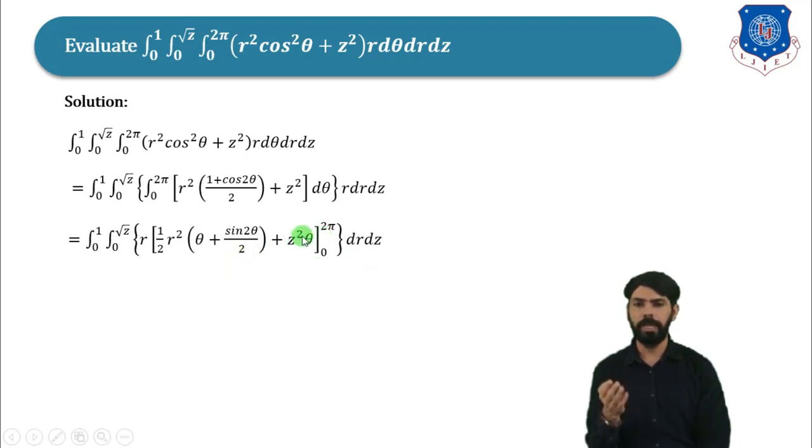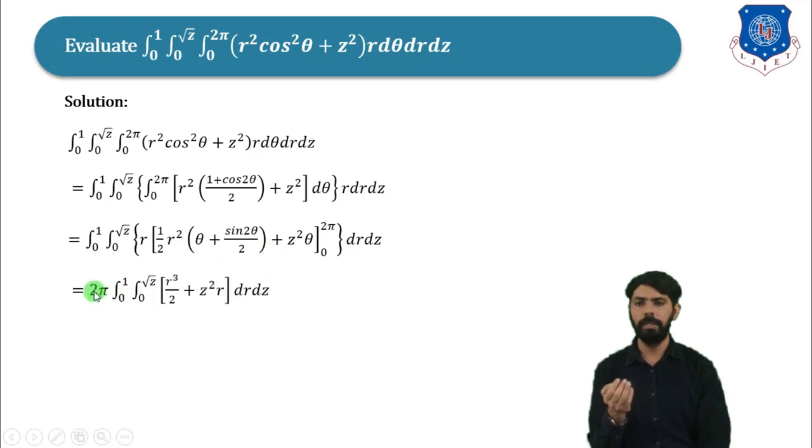Now first of all we will replace theta by 2 pi, then minus we will replace theta by 0. If we replace theta by 2 pi, then here it will be 2 pi plus sin 4 pi, and the value of sin 4 pi is 0. So no need to write down this term. Same way here it will be z square into 2 pi, and if we replace theta by 0, then this term will be 0. Same way here sin 0 will be 0 and this term will be 0. So no need to write down these terms.